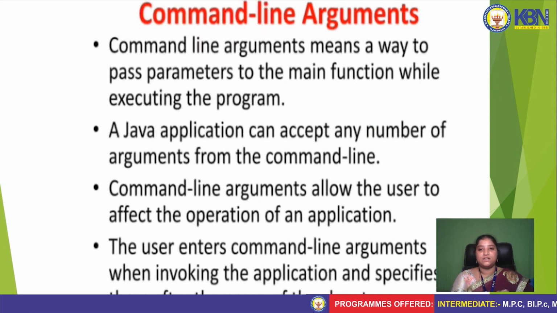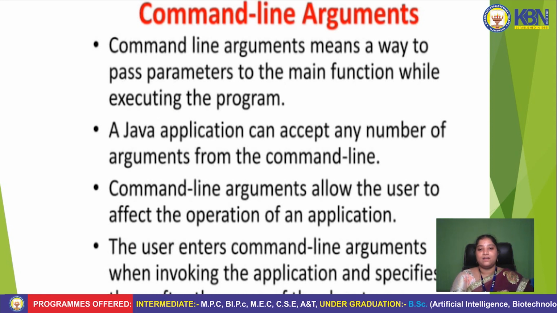Command line arguments are parameters passed during the execution of the program. That is, we compile the program, and after that we give the execution command. In this execution we can give some number or some name. These are called command line arguments. So command line arguments are the parameters passed to the main function while executing the program.